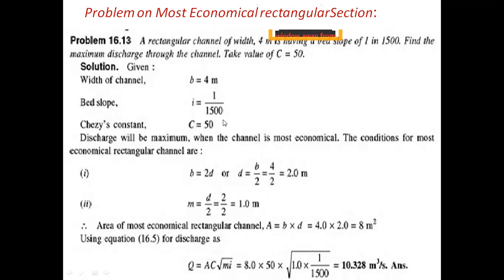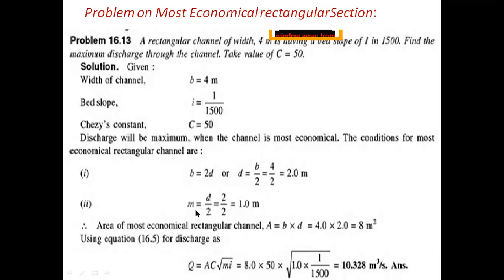From the derivation of the most economical sections in the previous classes, we found the discharge directly when b and d values were given. But in the most economical sections, we have two conditions for construction of the channel: b equal to 2d, m equal to d by 2.